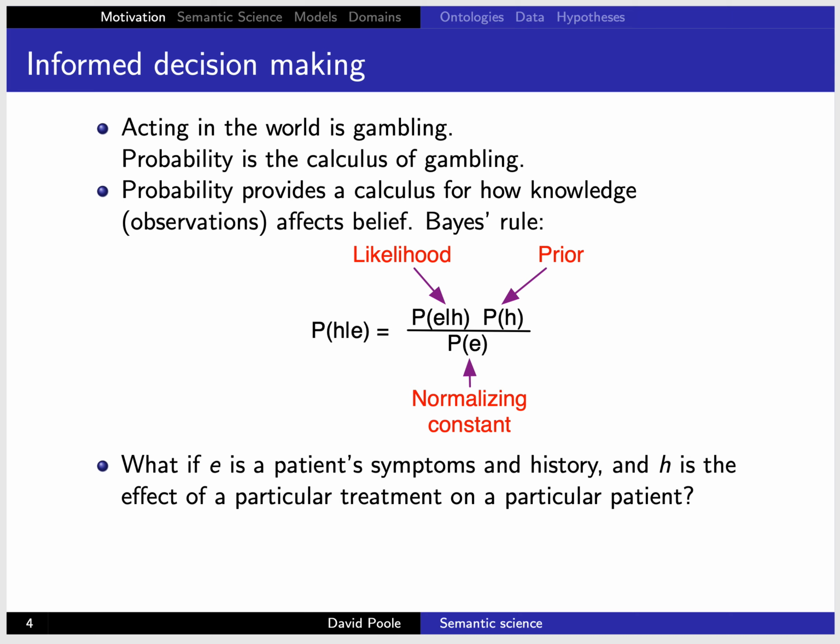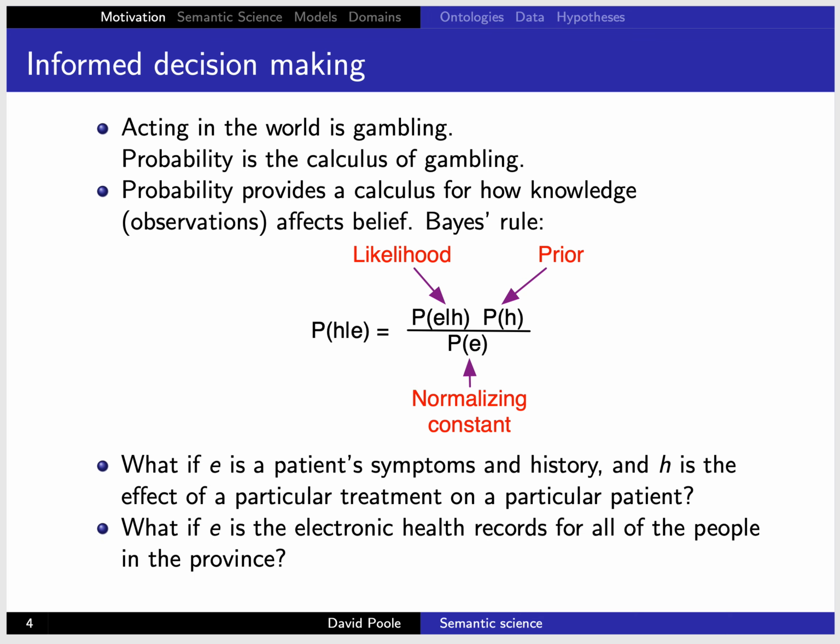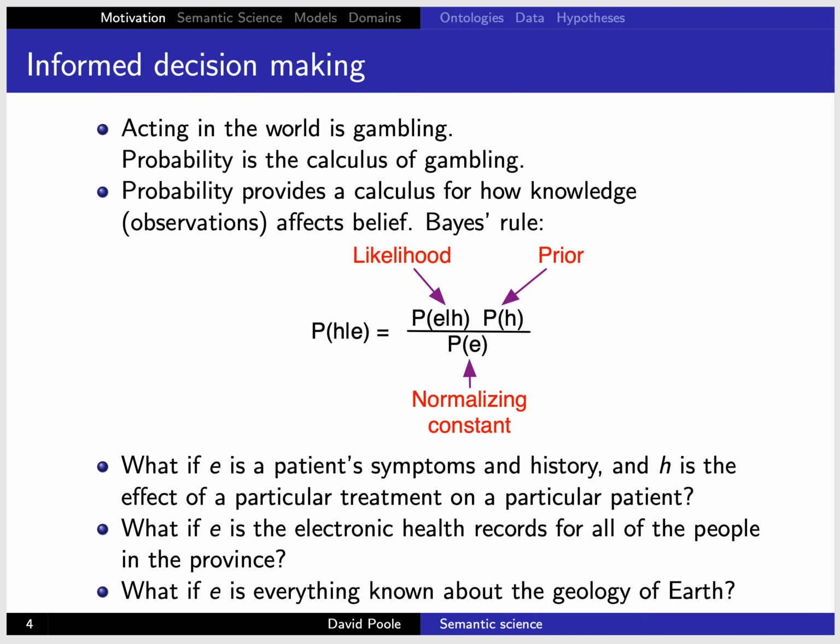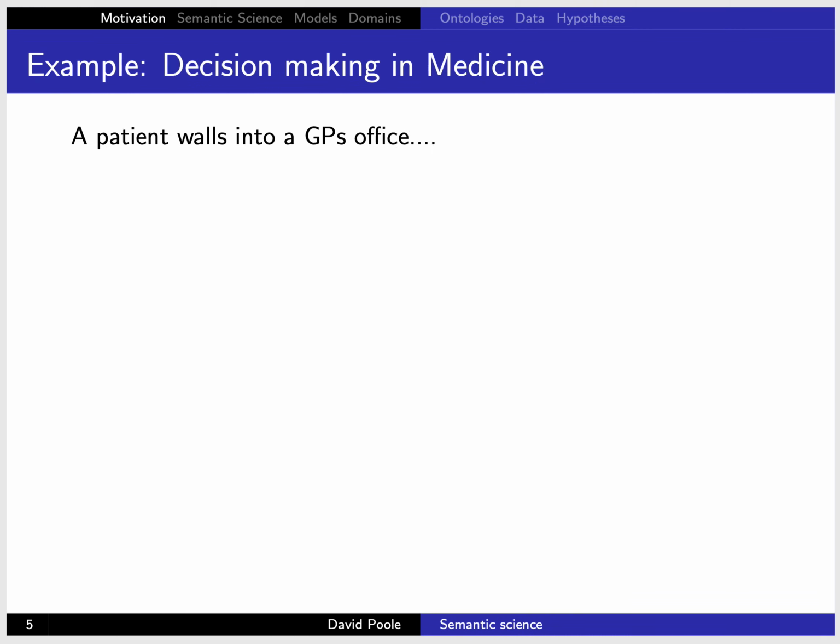Everyone has different electronic health records. What if E is the electronic health records for all the people in the province? Well, then that's also what we want to use, because you want to use not only this patient but all the patients in order to decide something. And what if E is everything known about the geology of Earth? What if E is more than that? It's everything about geology.